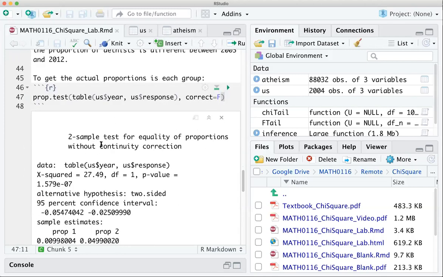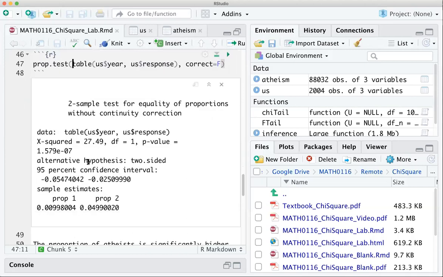You can kind of ignore all of this stuff. This is something we might have covered in the regular class. If you want to read through the textbook, you can learn more about it. You'll see here that this also gives a chi-square test and a p-value the same as it did before. But it does spit out the 2 proportions.